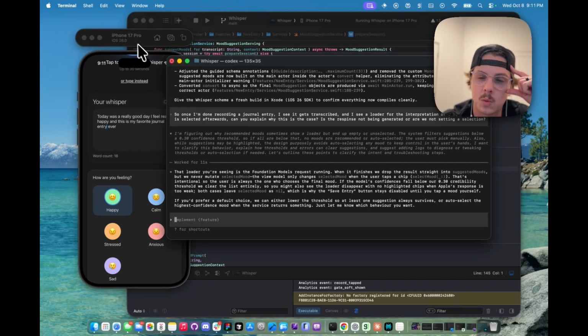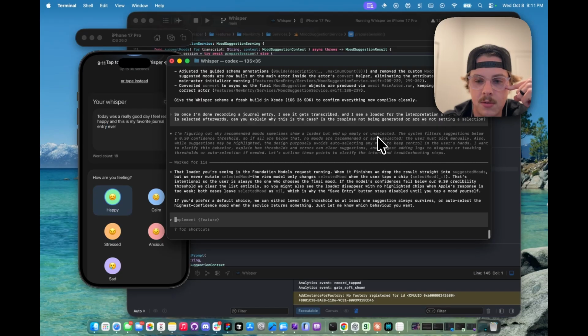And so I think it's worth a little bit of inaccuracy to achieve that, given that's our goal. Its response says, the loader you're seeing is the foundation model's request running. When it finishes, we drop a result straight into suggested moods, but we never mutate selected mood. The view model only changes selected mood when the user taps a mood. That's intentional, so the user is always the one to choose the final mood.